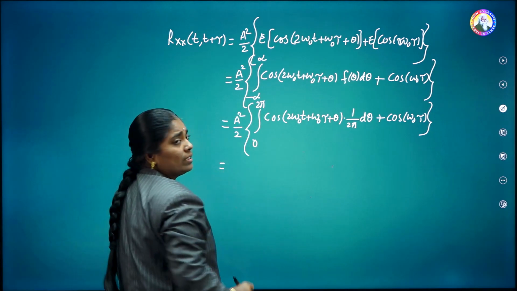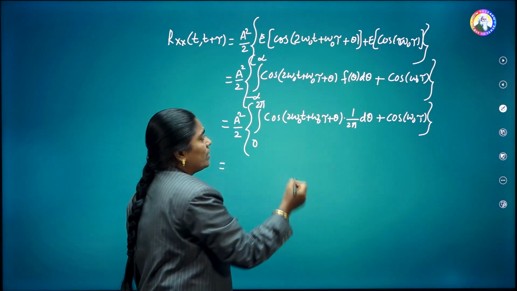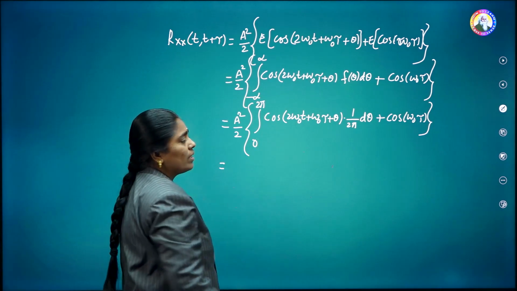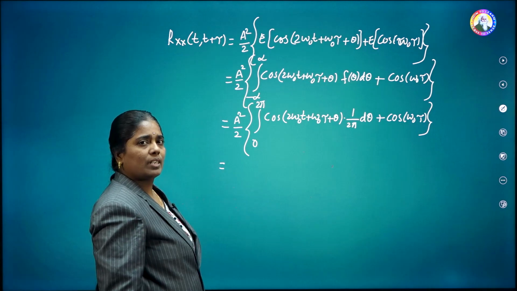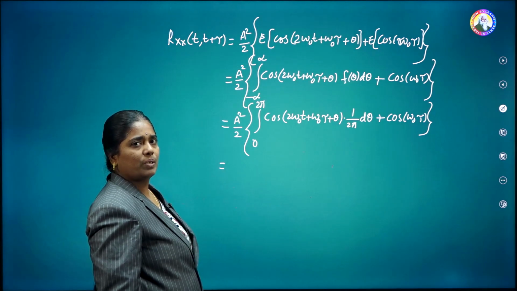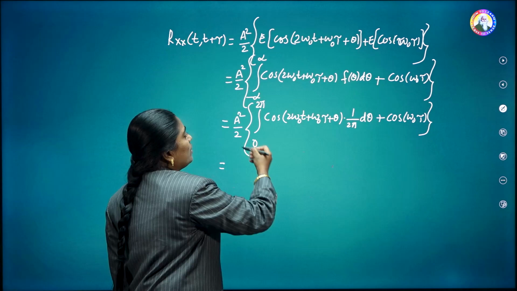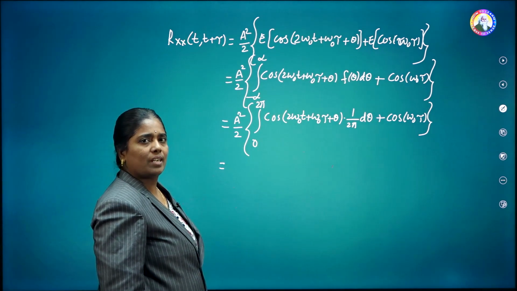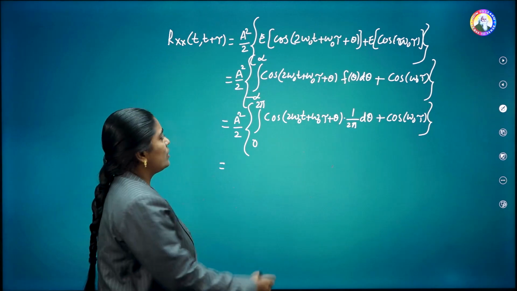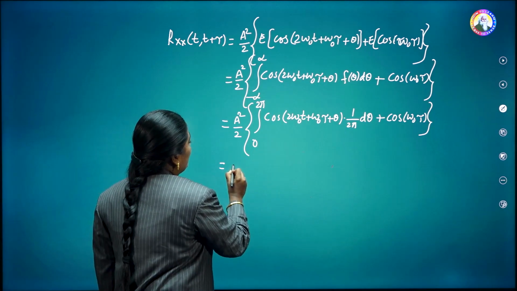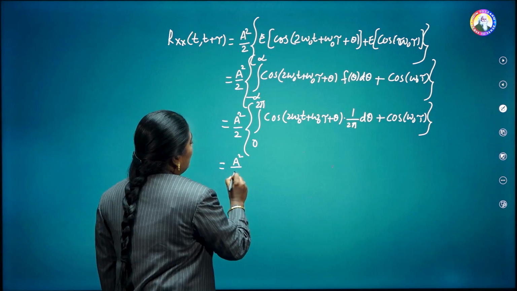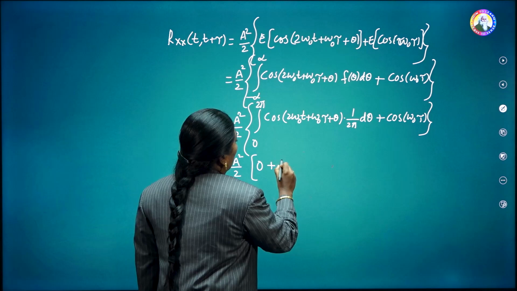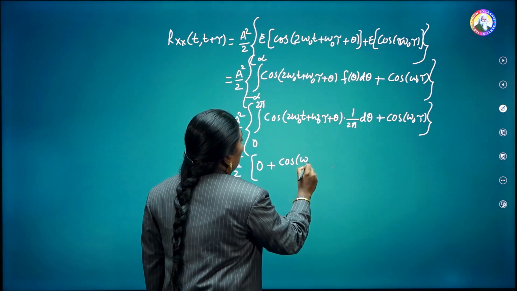Now here you can observe that this is nothing but the a cos function. Doing the integration with the limits 0 to 2 pi, earlier also you have done, isn't it? That is equal to 0, because for the entire one cycle we are doing the integration. That's why for sinusoidal waveforms like sine or cos, we are going to get this value as 0. Therefore, substituting that here, this is a square by 2 into 0 plus cos of omega naught tau.